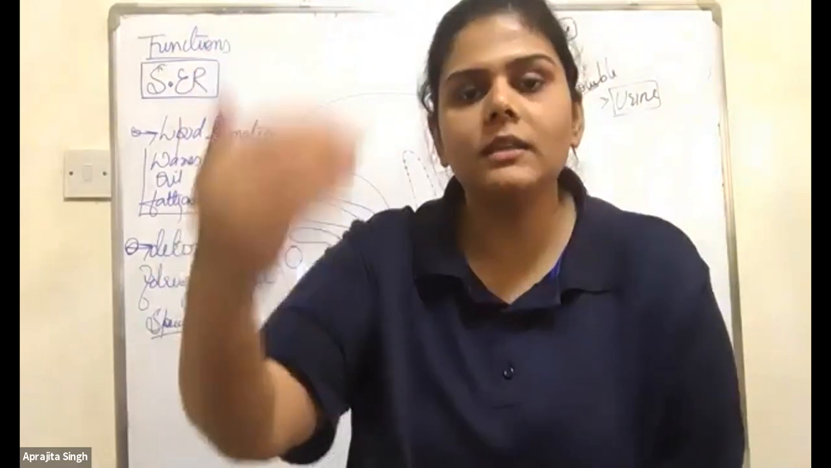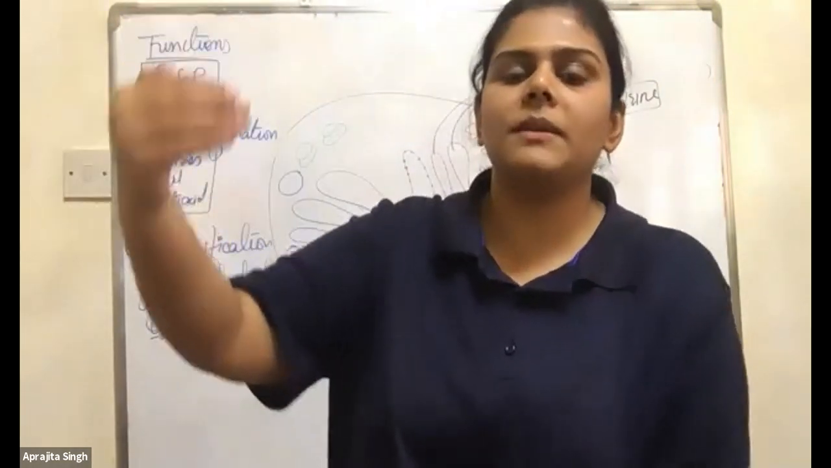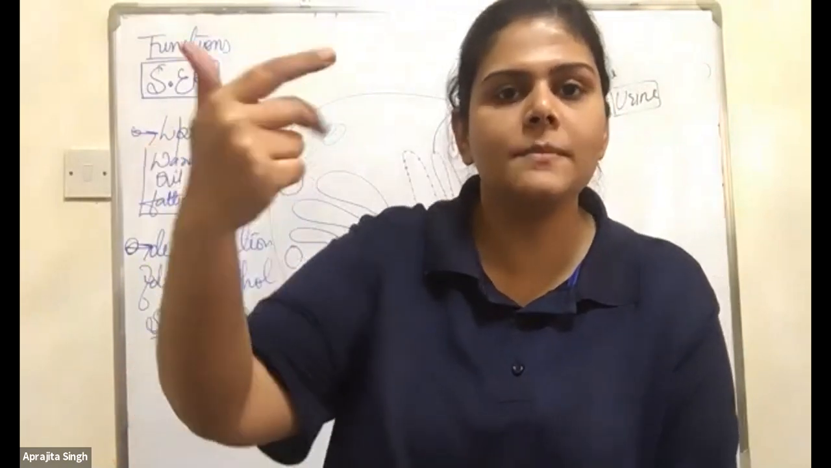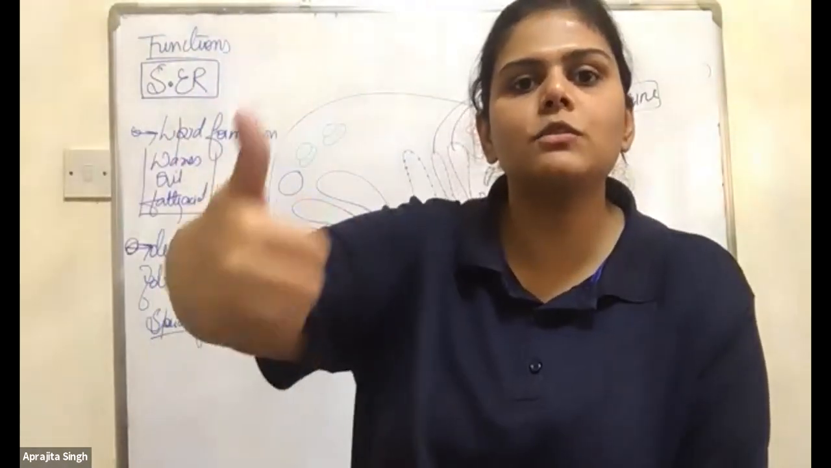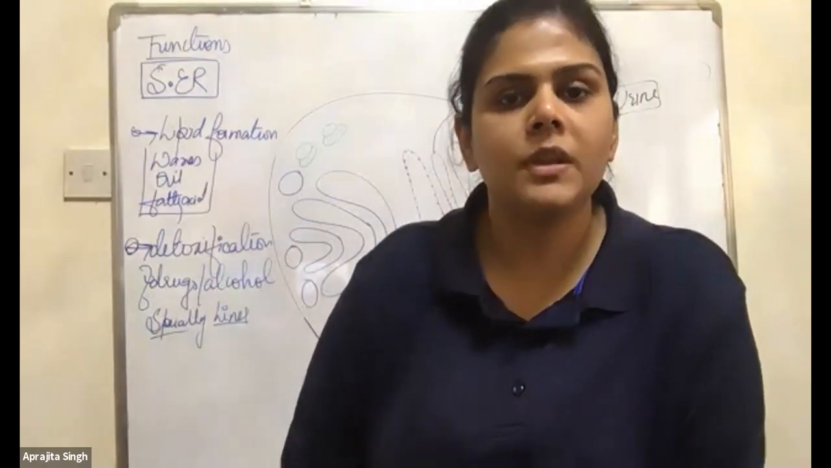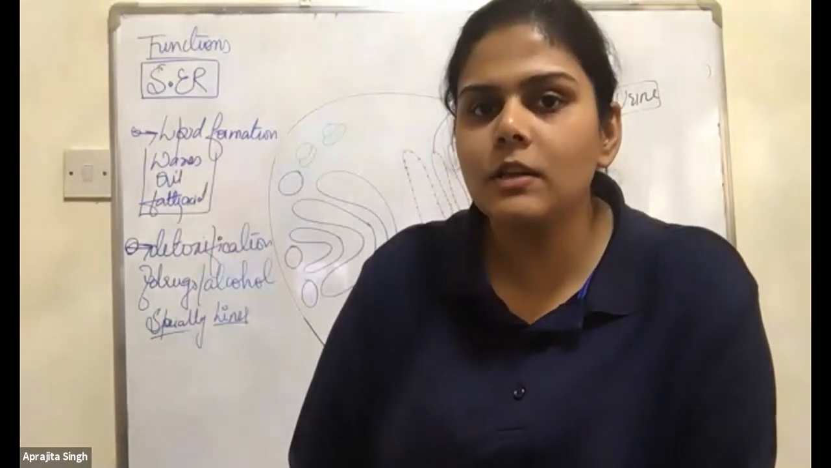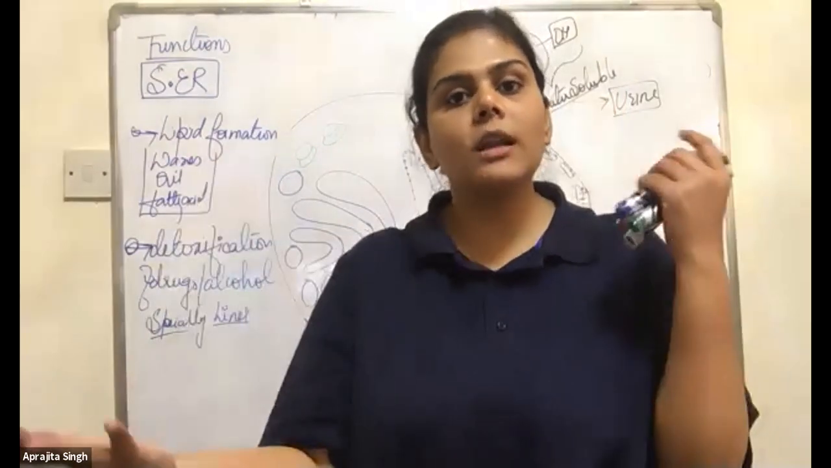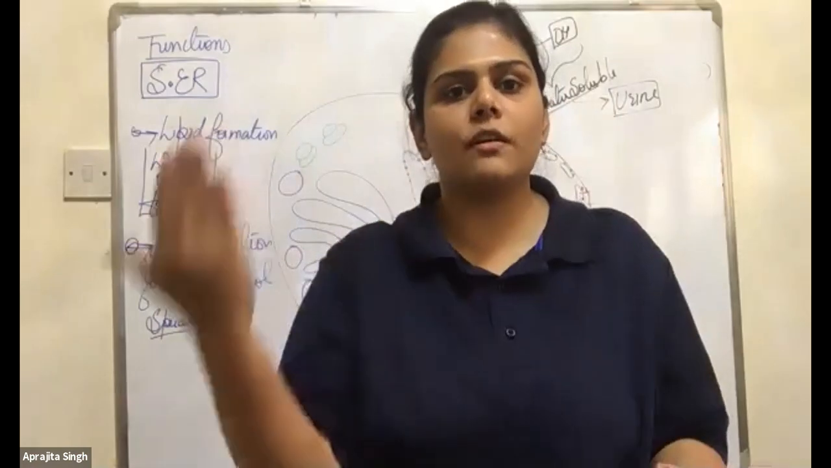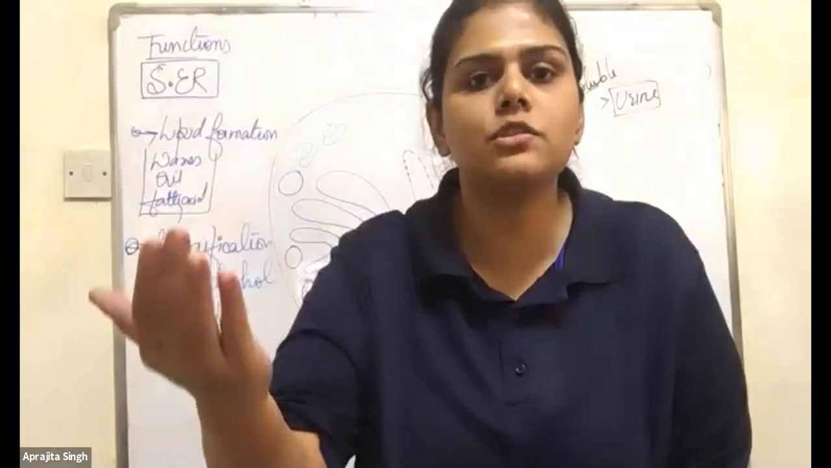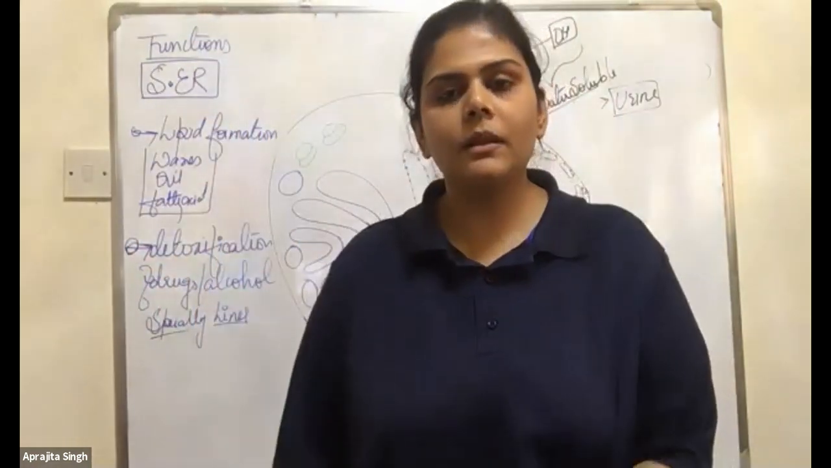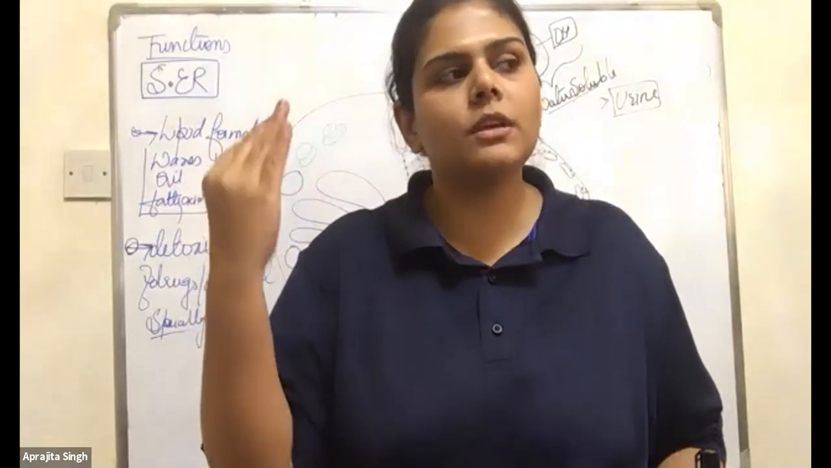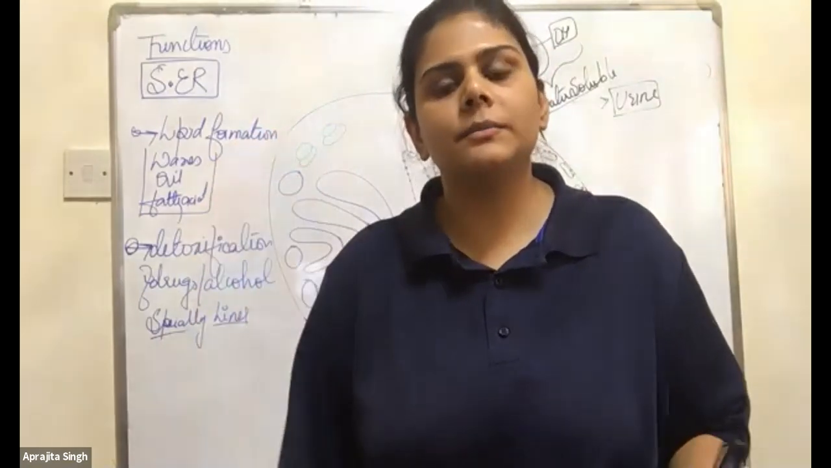So tell me, if the rough ER is present in the places where protein substances are being secreted, like enzymes and hormones, where will the smooth ER be present? One is the liver, because it's detoxifying. Second, the steroid hormones, the hormones which are formed from lipids, the cholesterol. Can you give me an example? Any hormone made from cholesterol or fat?